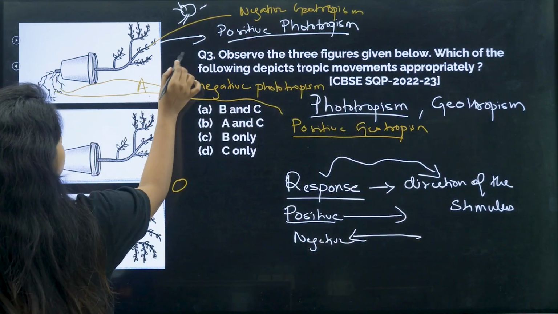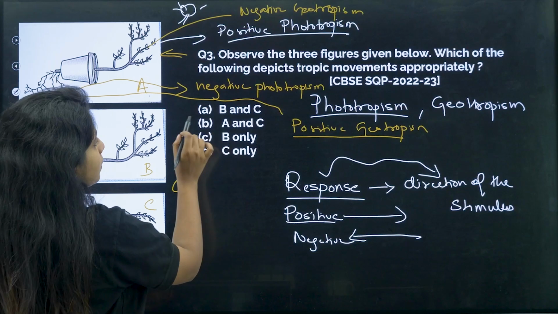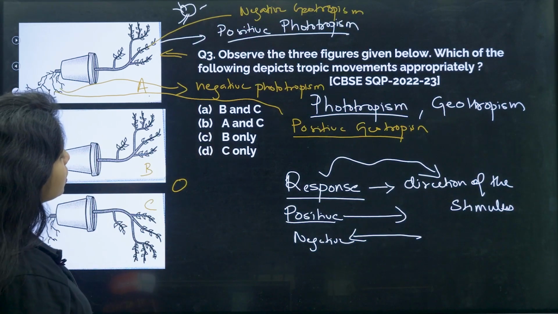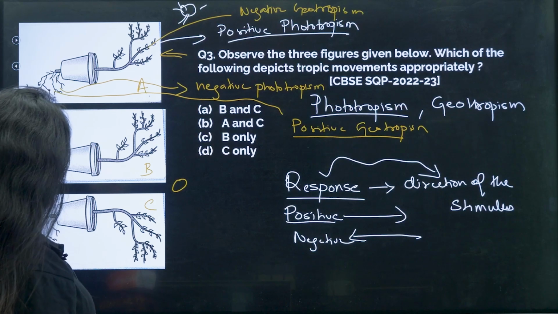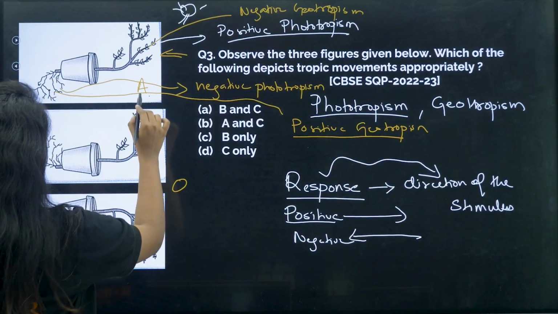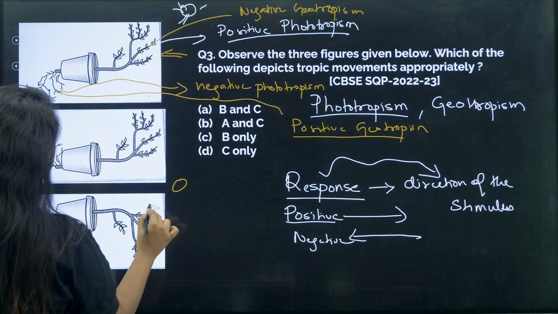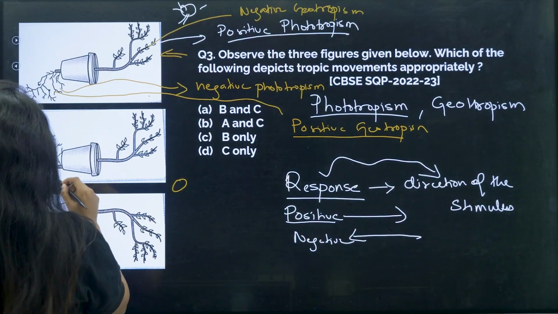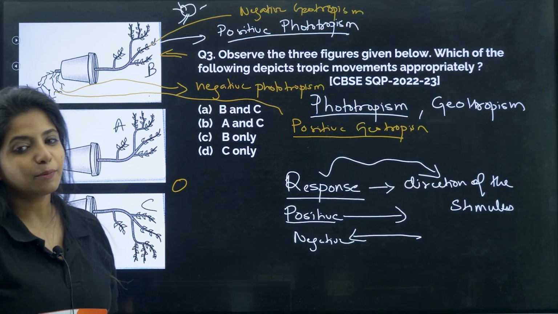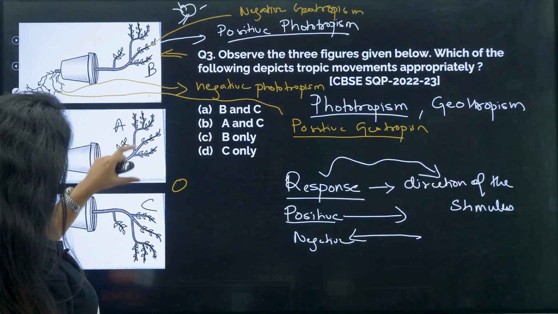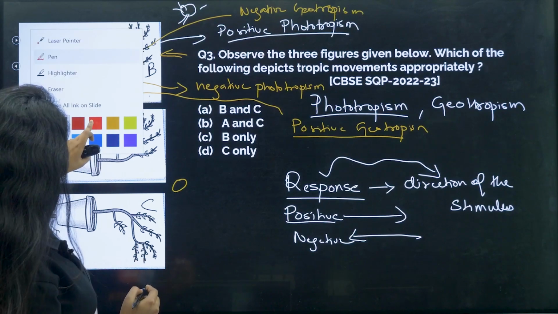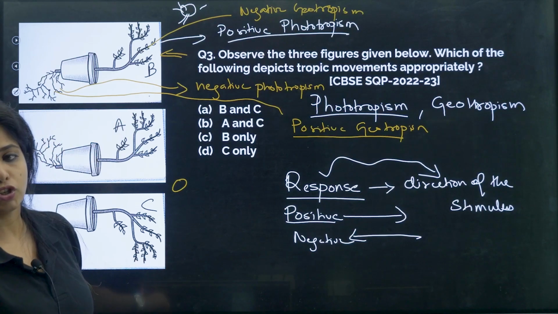What is correct, children? This one is the only correct option. So you have let's say B and C, A and C, B only, C only. I think I have marked it differently. So suppose this is B, okay, this is A and this is C. Now I'm not changing the options because I think the person who made this rearranged it in a different format, which is why it came like that. So the answer will be what, children?